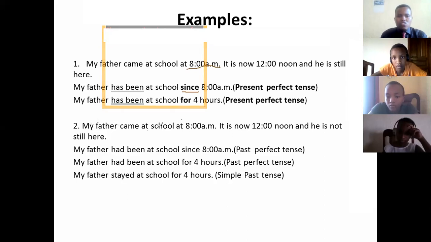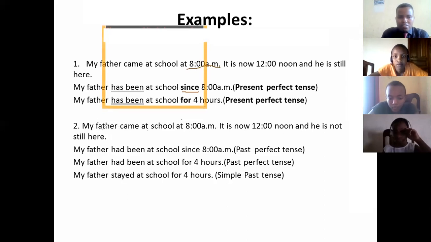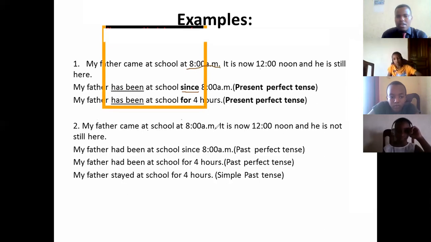My father came at school at 8 o'clock. It is now 12 o'clock noon. You get me? And he is not still here. Have you seen the difference? My father came at school at 8 o'clock. This is the first clause. Then the second clause starts from here. Then I say it is now 12 o'clock noon and he is not still here. It means he has left the school. Have you seen the difference?